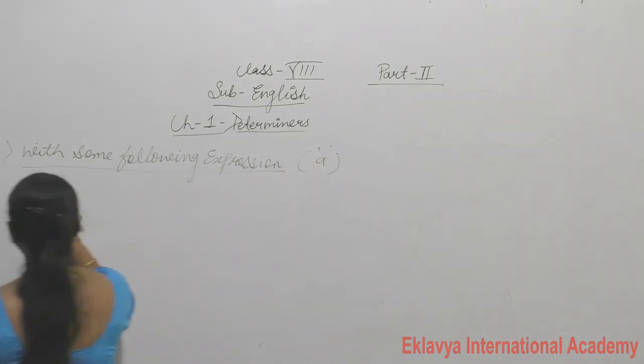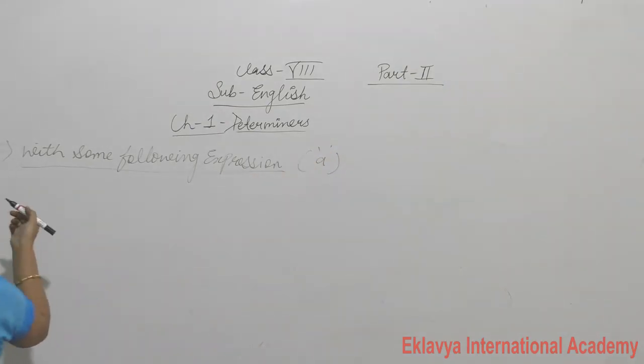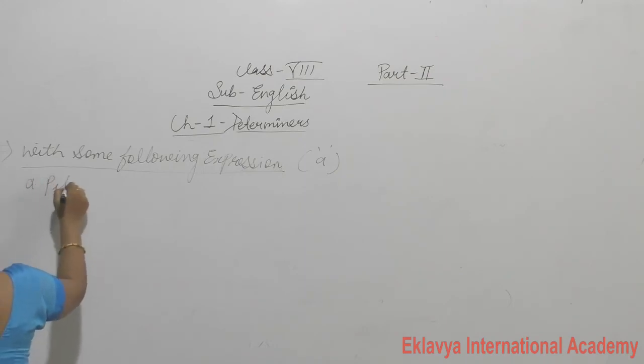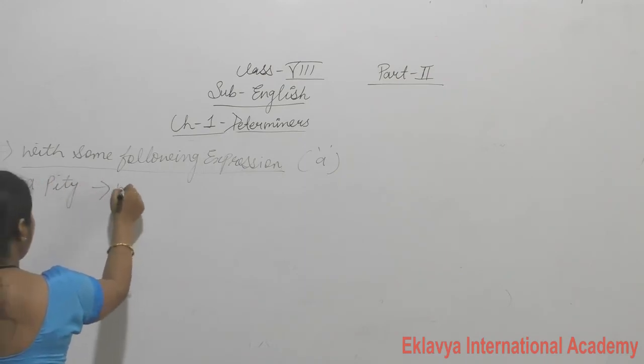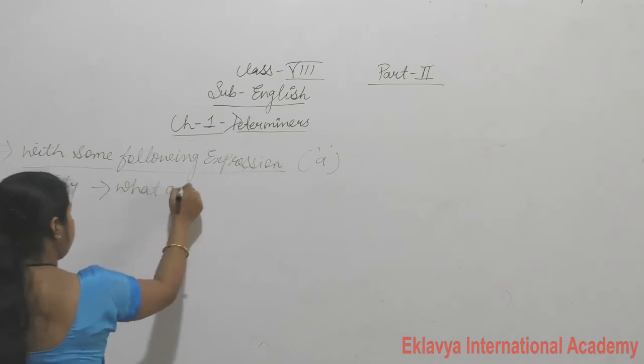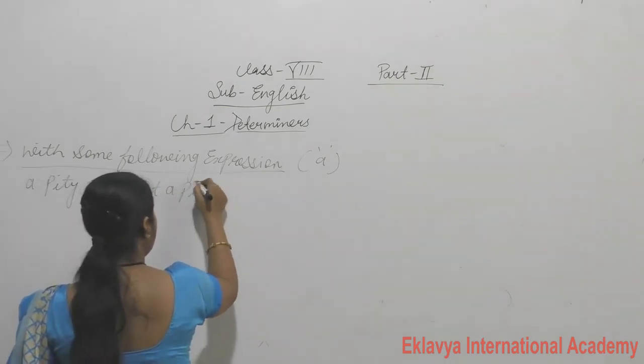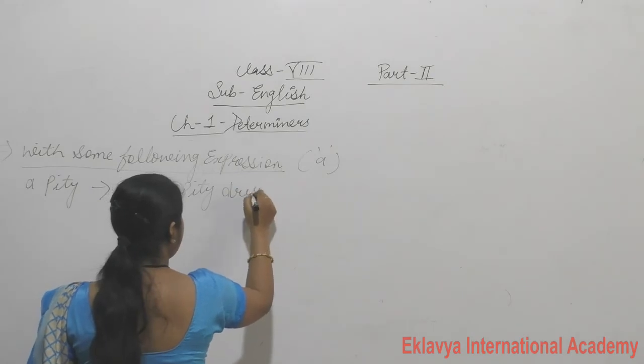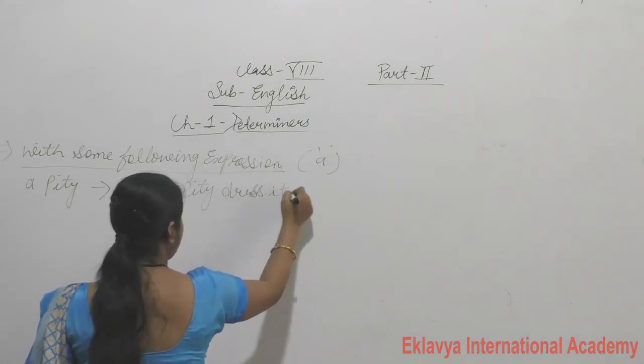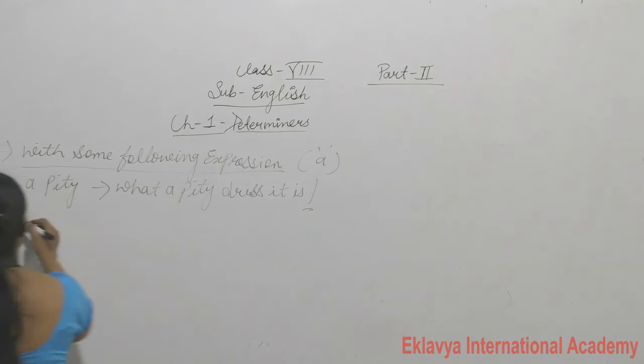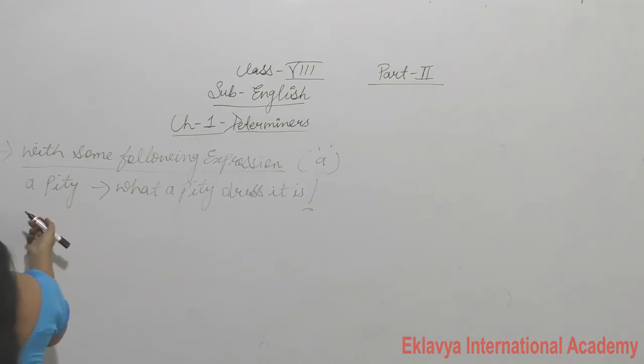Okay, like "what a pity." How? "What a pretty dress it is." Now next, "a noise."